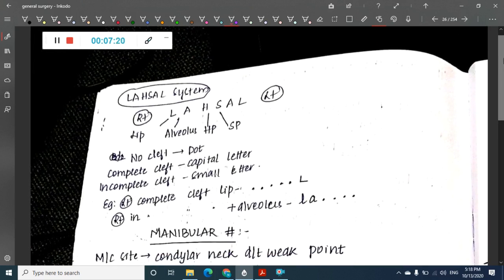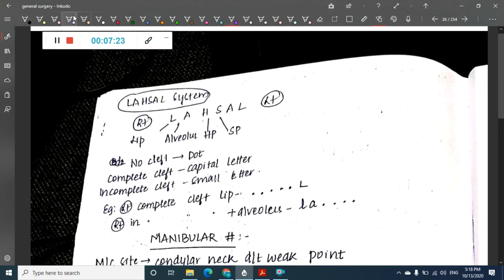Then in cleft lip we have a classification system called the LAHSHAL system. In this system, on the right side we have cleft lip. See, this is for right and left. These three: lip and alveolus on the right side, and on the left side again lip and alveolus. In the middle we have hard palate and soft palate.